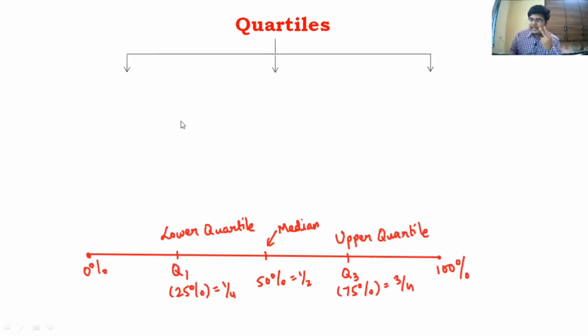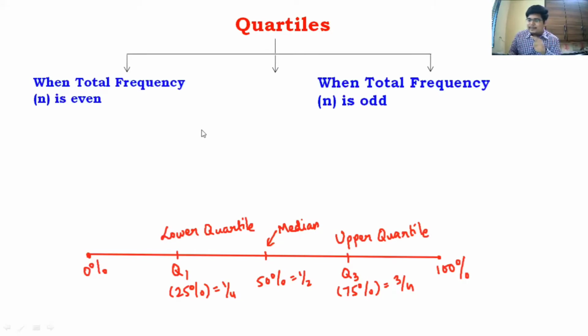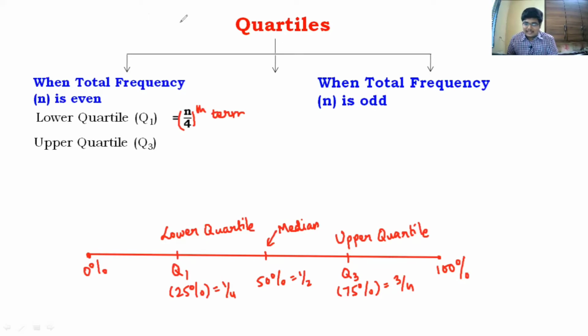Again, there are two possibilities, guys. Either n will be even or n will be odd. So when n is even, Q1, see it's 1/4, right? And total of frequencies is n. So lower quartile Q1 is given by the formula n/4th term. See, it is 1/4 because it is Q1. All right. So this is the logic which you have to remember. Next, upper quartile. Think about this, guys. If Q1 is n/4 because it was 1/4, Q3 is 3/4. So it will be 3n/4th term.